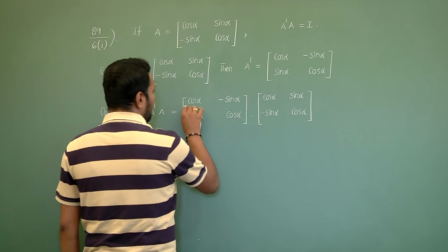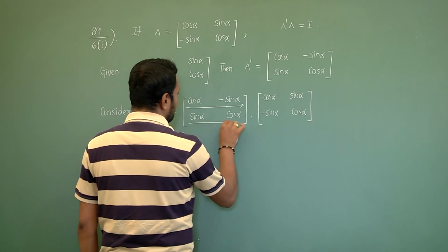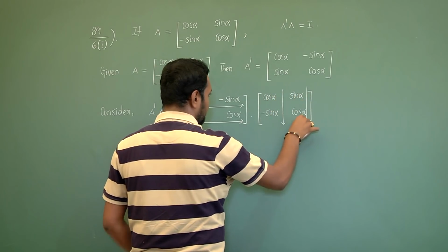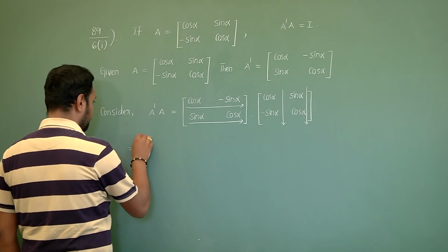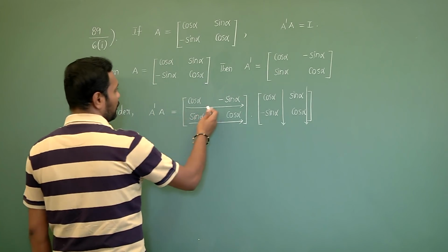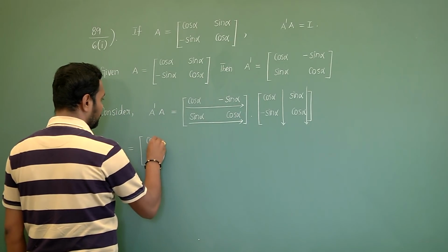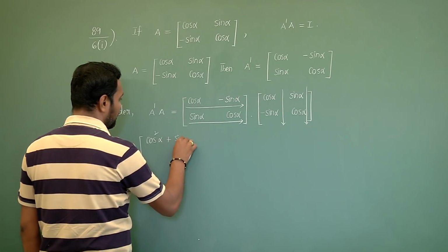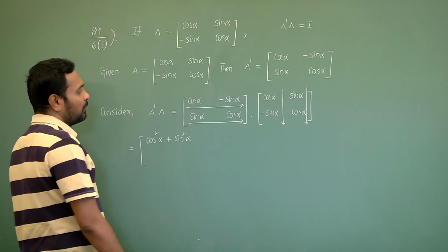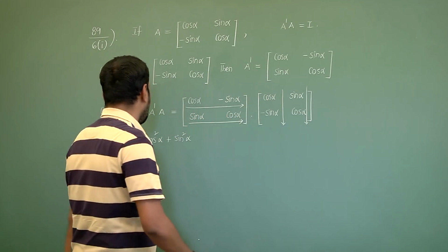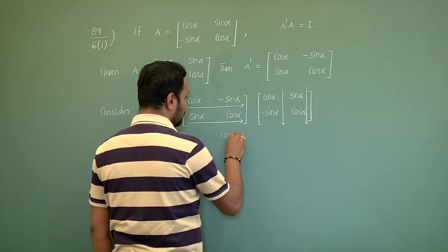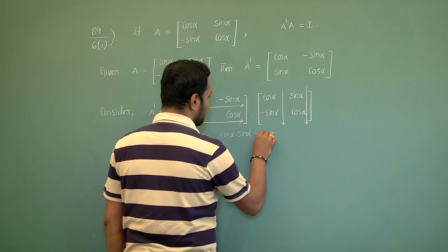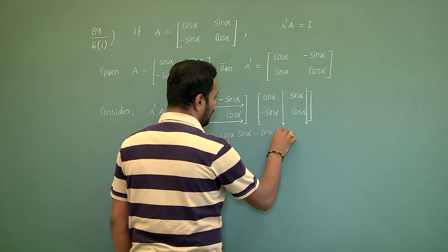For the first matrix I need to draw horizontal lines, for the second matrix vertical lines. First row, first column: cos square alpha plus sin square alpha. First row, second column: cos alpha sin alpha minus sin alpha cos alpha.